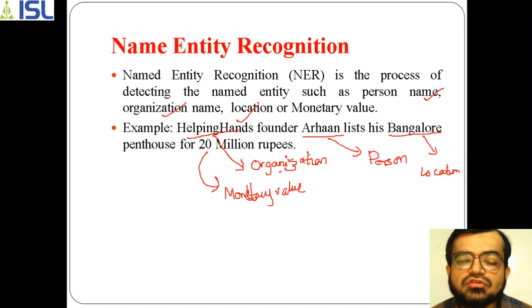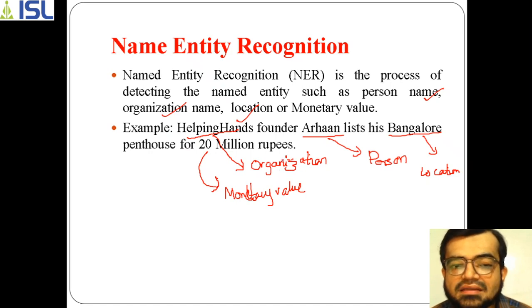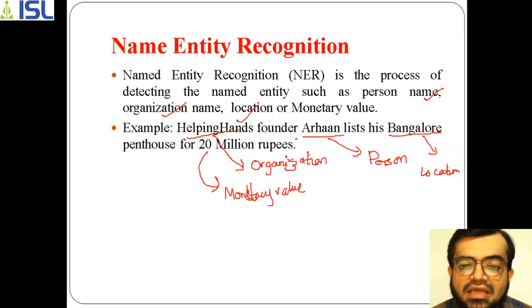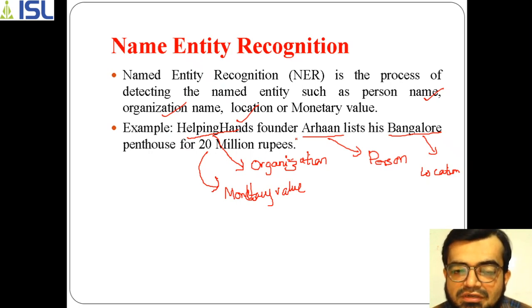This has to be understood, because by this the machine knows what is an organization, who the person is, at which location the person is, and if there are any other values, such as a monetary value. All of this gives information to understand what exactly the things are.